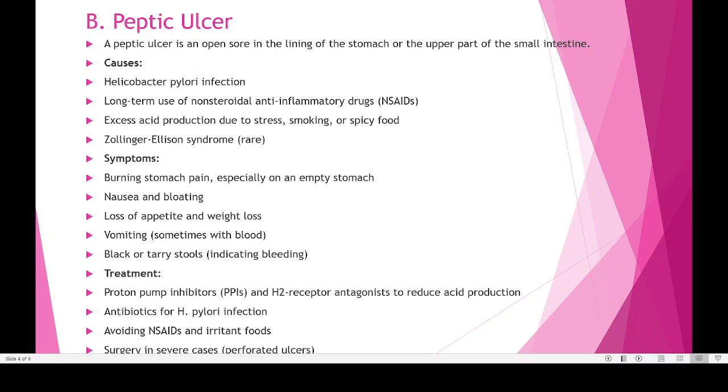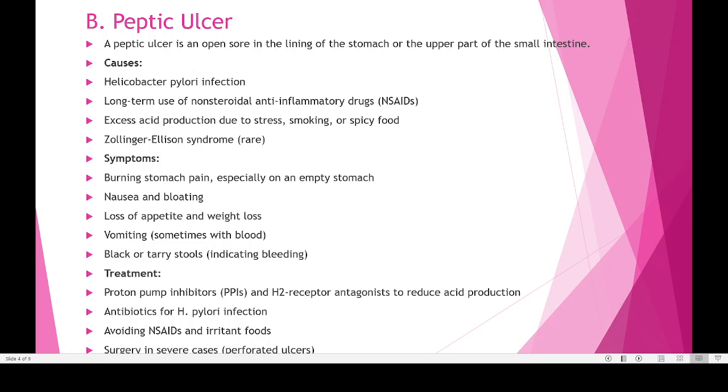Helicobacter pylori is a primary factor responsible for peptic ulcer. Then there may be other problems. For example, if you are using NSAIDs, non-steroidal anti-inflammatory drugs, some of the drugs that we are taking, for example aspirin, they are not very good, because they have a capacity of creating ulcer.